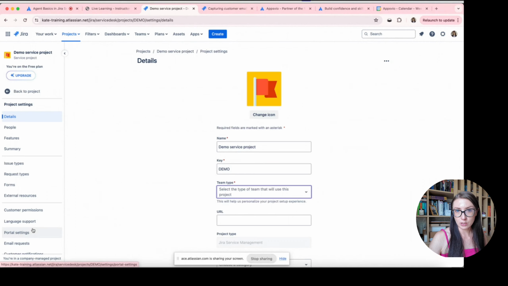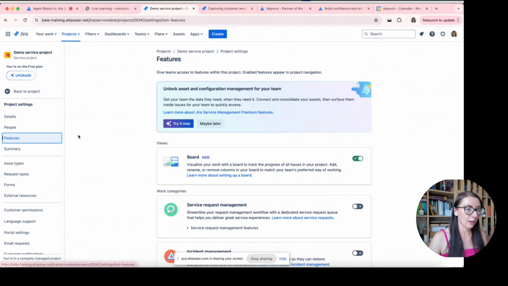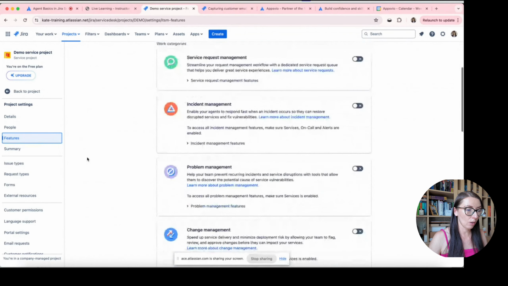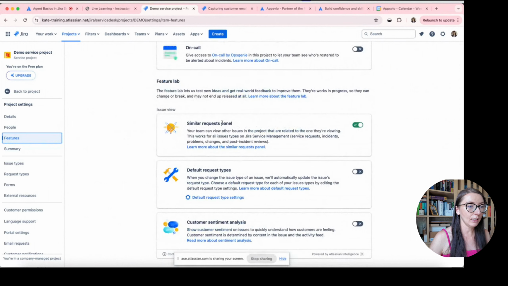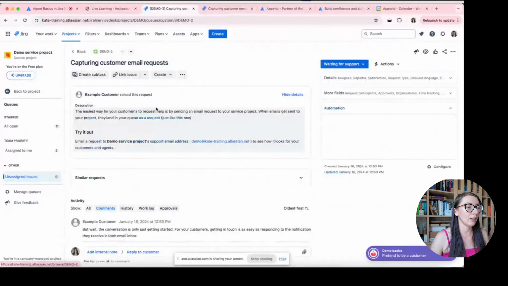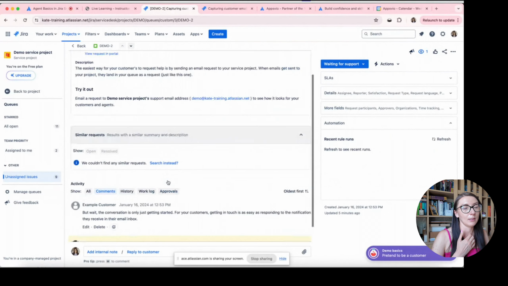Here we have got a section called features, and in it we can find something called the similar requests panel, and you can see that now it's enabled. In this panel on your request, you can find tickets which are similar to this request, and it can be done automatically.